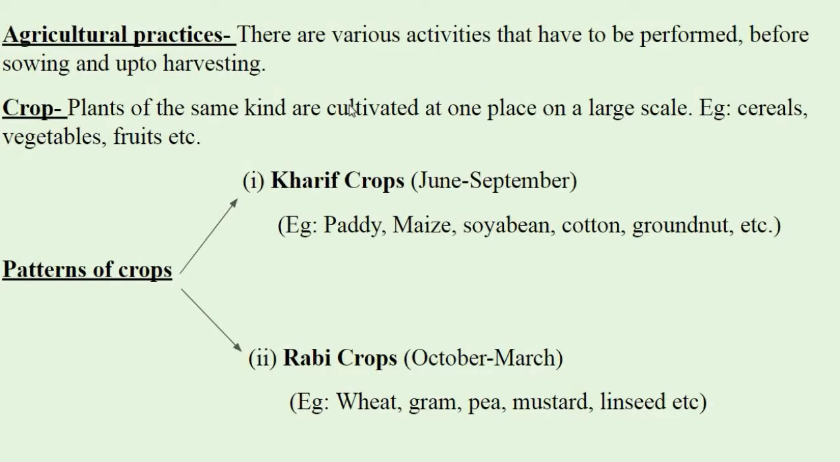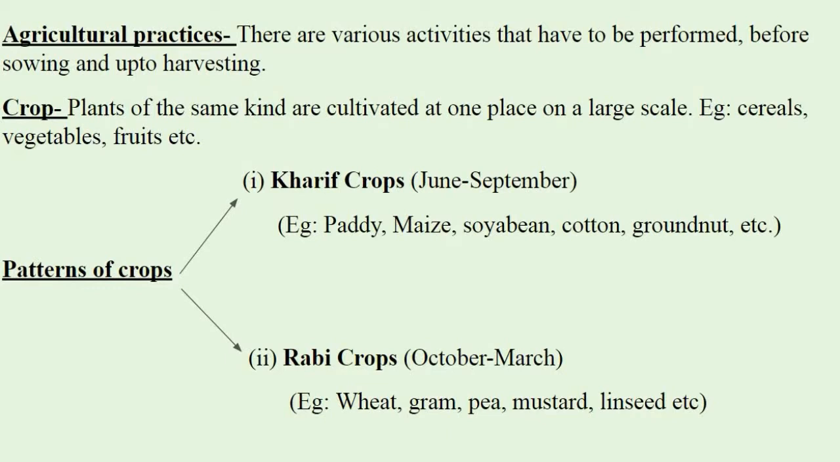In a paddy field, can you see wheat? Or in a wheat field, can you see ragi? No. Each crop is cultivated in separate fields. Then what is meant by crop? Plants of the same kind cultivated at one place on a large scale are called crops. Example, cereals, vegetables, fruits, etc.